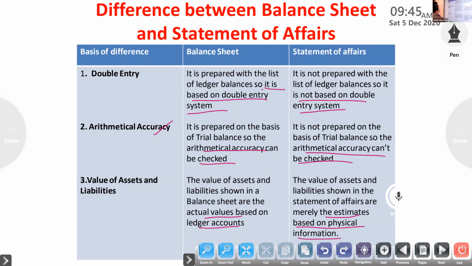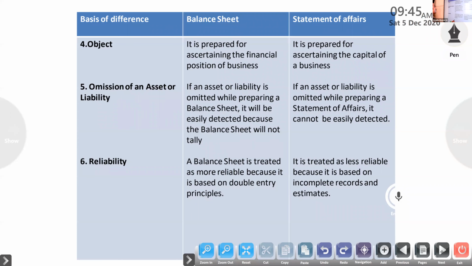Next one, object. A balance sheet is prepared for ascertaining the financial position of the business. For what purpose are we preparing the statement of affairs? For ascertaining the capital. The balance figure will be capital. The liability side balance will be less, and that amount is capital.